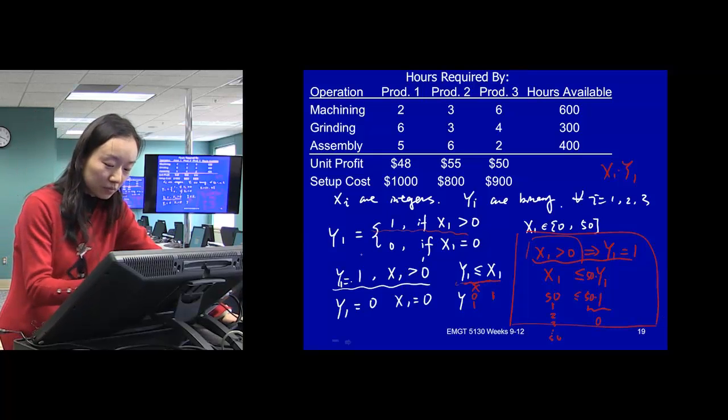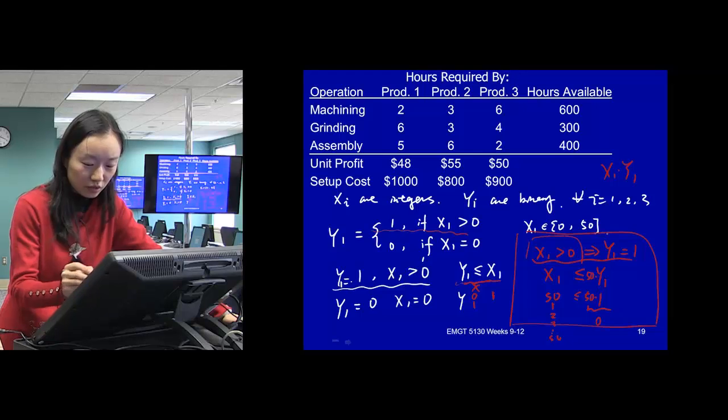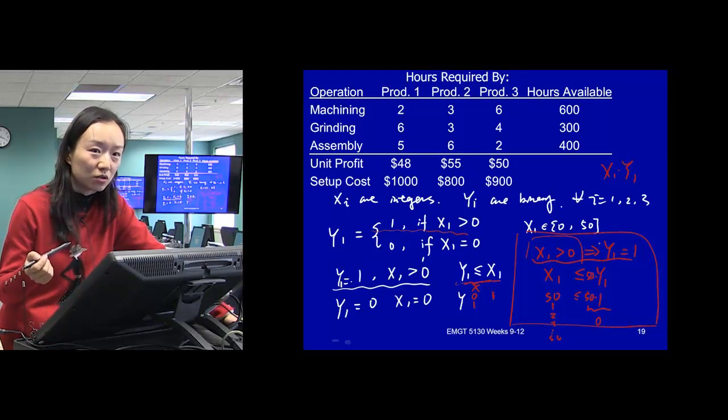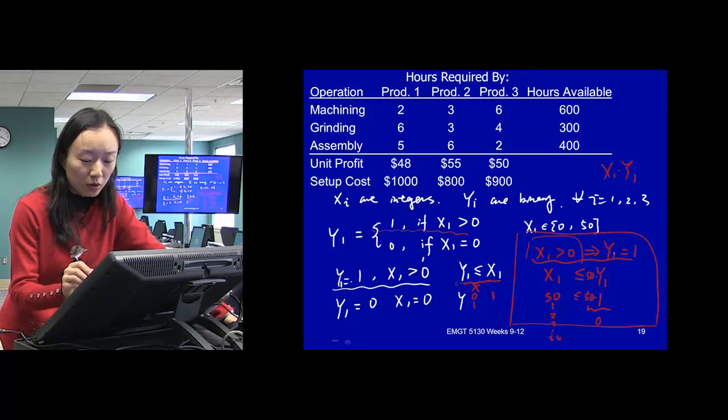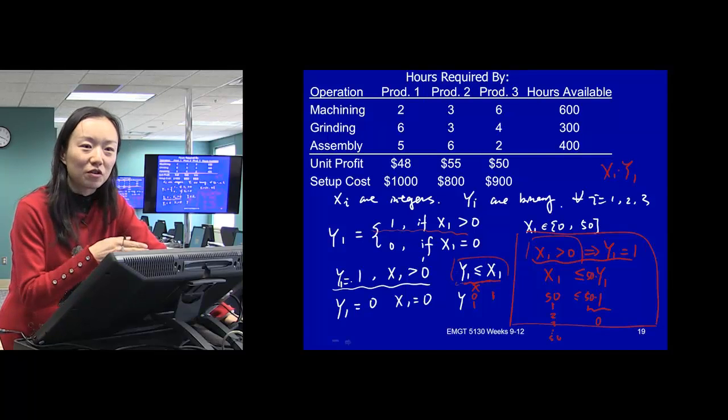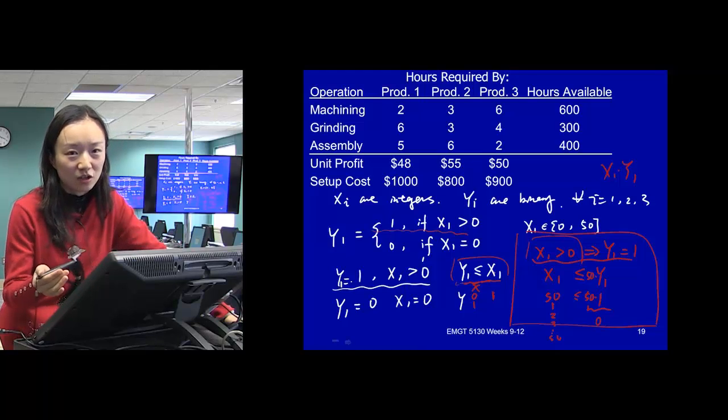Sometimes if you put the sequence the opposite way, it will be very hard to generate the constraint. In this case, we want to force the y value, and it's the x value that forces it. Then we try different constraints. Maybe let's try this minus this, because we got this from previous logical statements. Say, you select this one unless you select the other one.